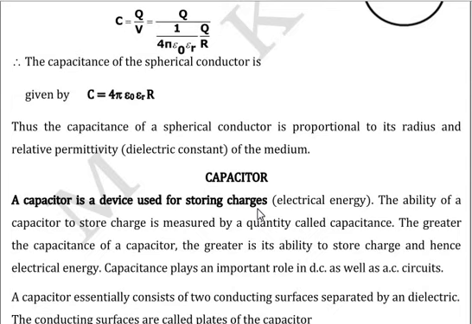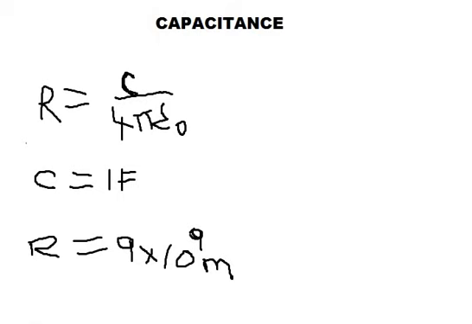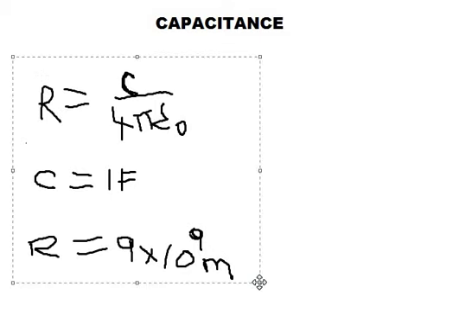So if you say a capacitor is having greater capacitance, you mean to say that it is having greater ability to store charges. In fact, capacitor is a very important device which plays a vital role in the working of DC and AC circuits.